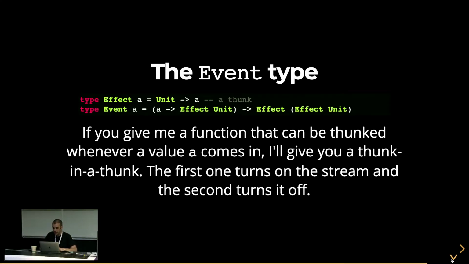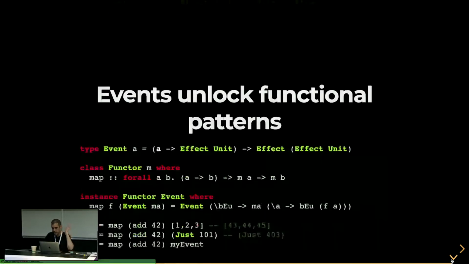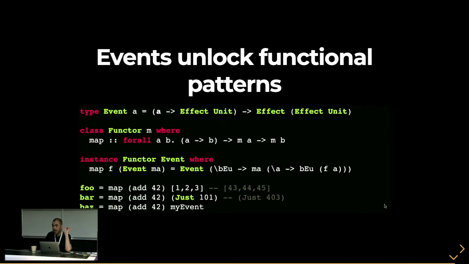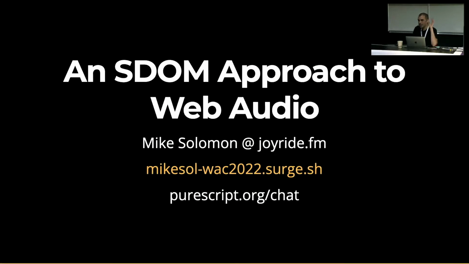The interesting thing about this, it's also called continuation passing style, and functional reactive programming is another term for it, is that it unlocks really important patterns. For those of you that have worked with Haskell or Scala before, you know what a functor is. And with a functor, you can do something called map. I think a lot of you have used map before with arrays or map reduce. You could define a map function for event. That's the definition of it. And what that means is that you can map over an event, meaning map over every value in a stream, just like you map over an array or map over a maybe value. That's pretty cool, because that means that you can use these functional programming patterns out of the box with this model. There's a bit more theory too, but I'm running out of time.